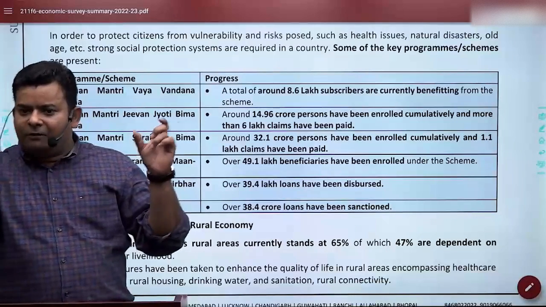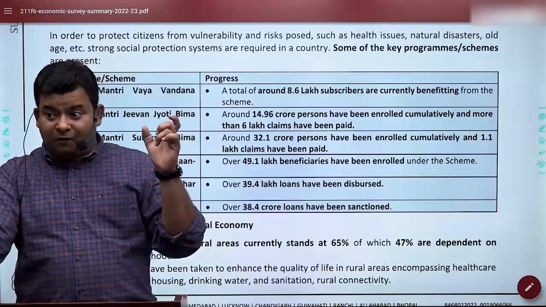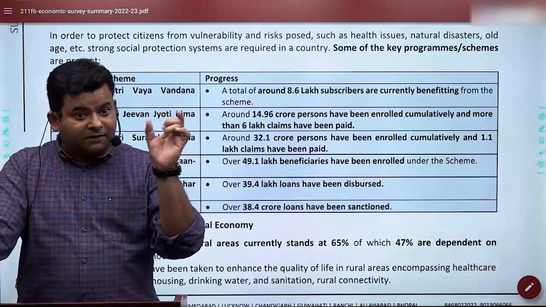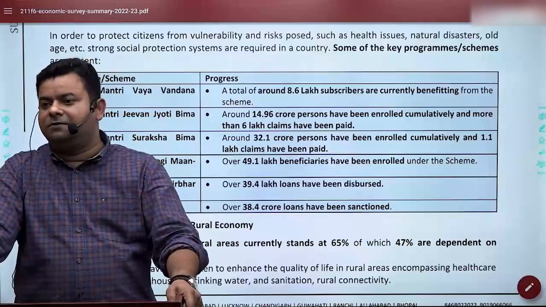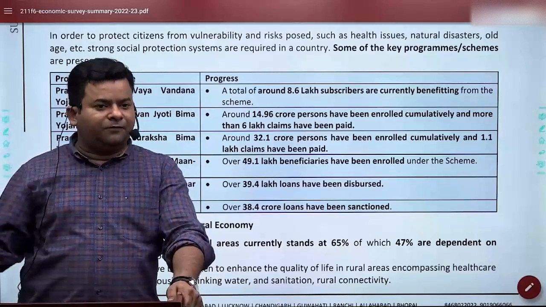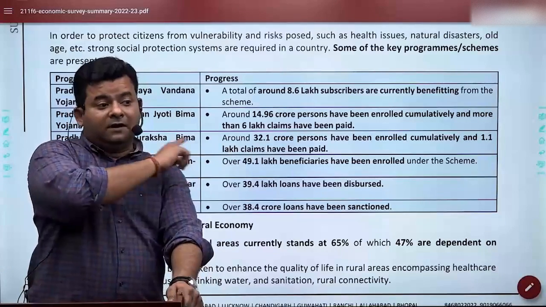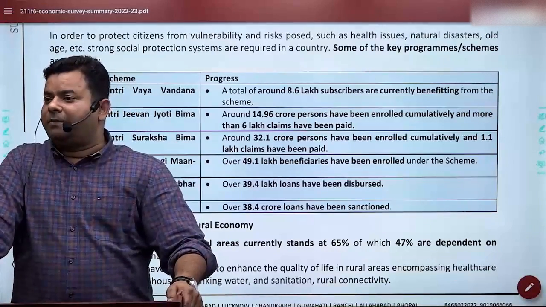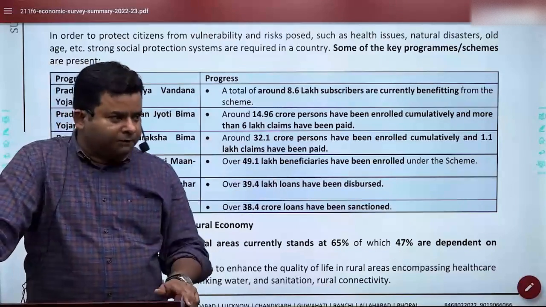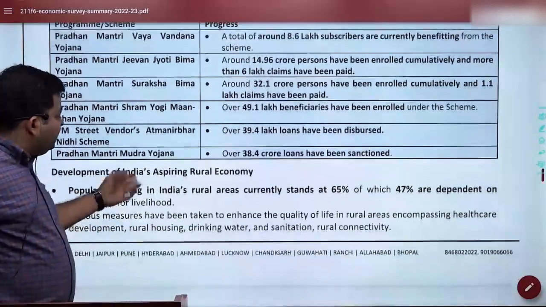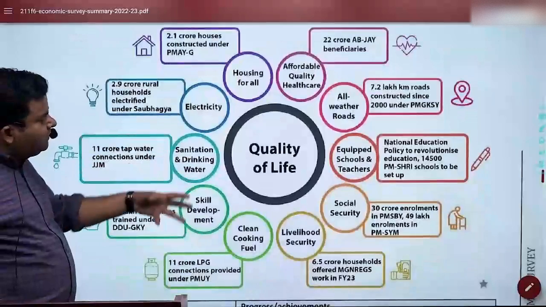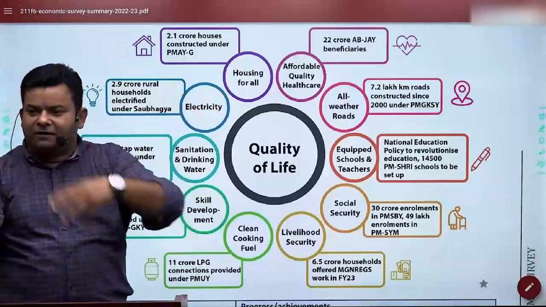How many digits does the e-Shram portal have? This is a key point because the e-Shram portal got a significant jump, a 12-digit ID. Don't get confused. It's a 12-digit ID number, and now the e-Shram portal is one of the major sources to get the labor force, and we are connecting it with what is called the National Career Plan, and this way we are creating job opportunities in the neighborhood. And then aspiring rural economies are there. You can see that. Now, this is where, in a nutshell, they have said what we are doing.